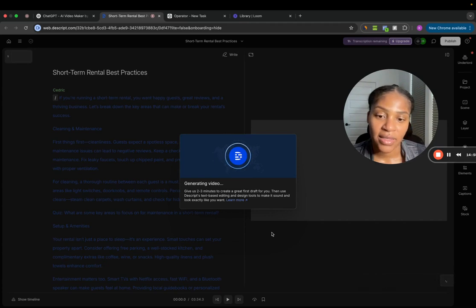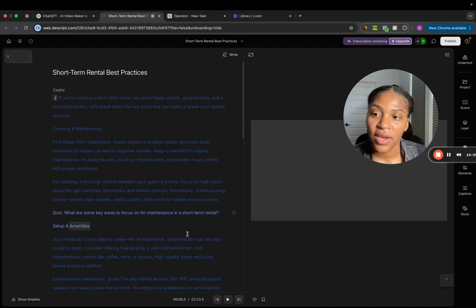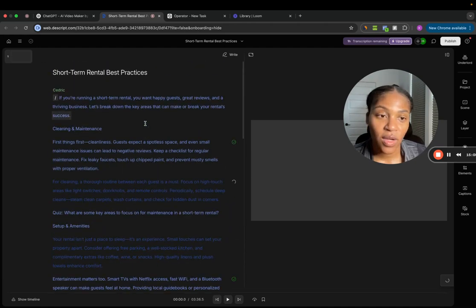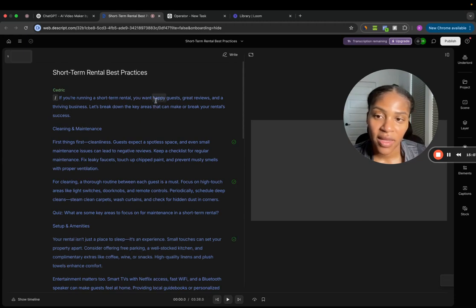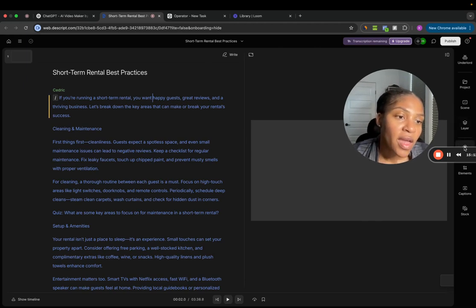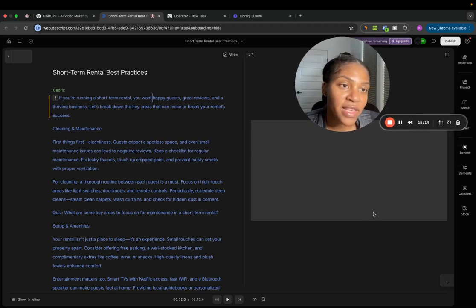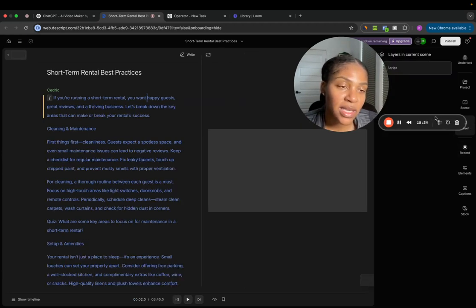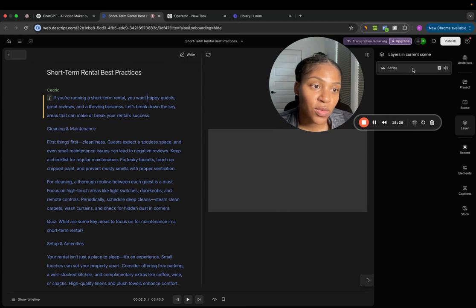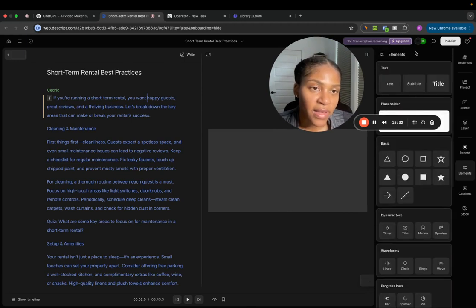All right, so here you can see the script that we worked on in ChatGPT. It's built in, which is awesome. And we have this view on the right, which is the actual video visual, and on the left is the script. And so we can begin adding what we want to see in the video visual to it. And they're kind of like elements. So I want to just play.